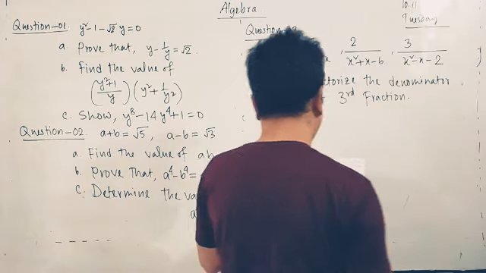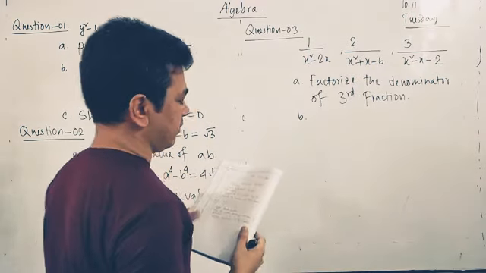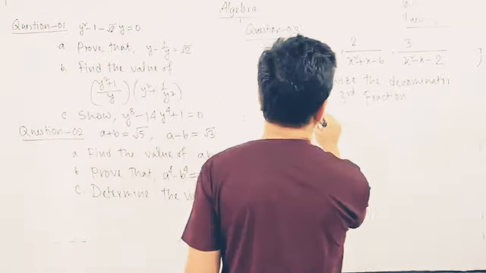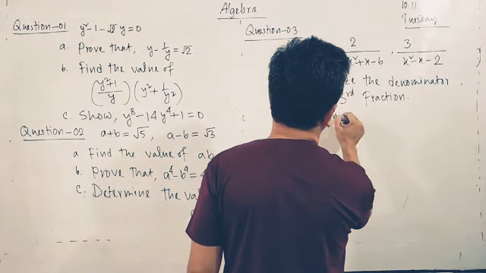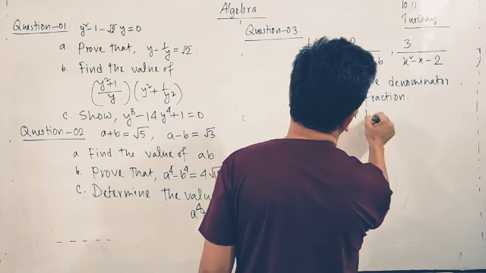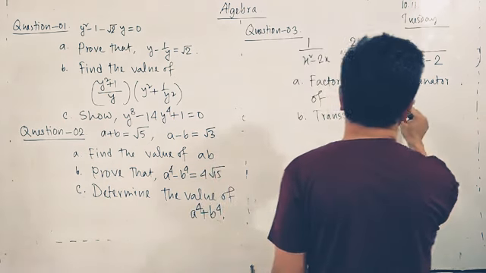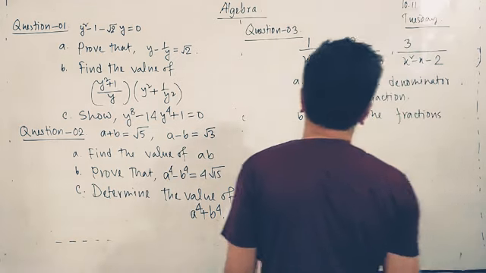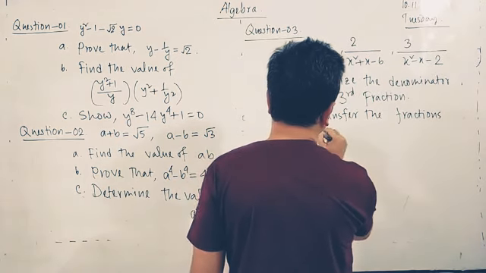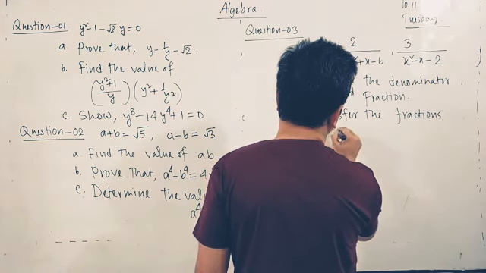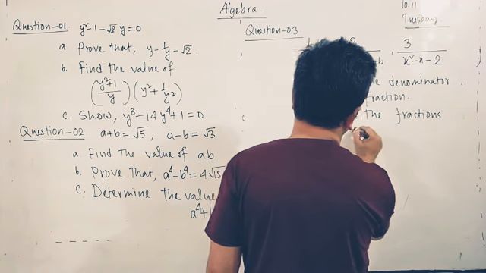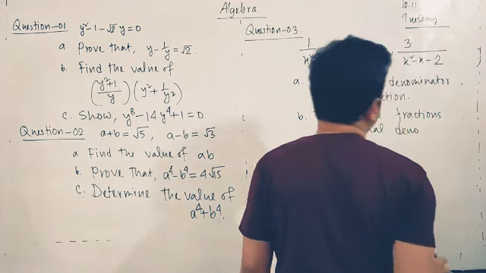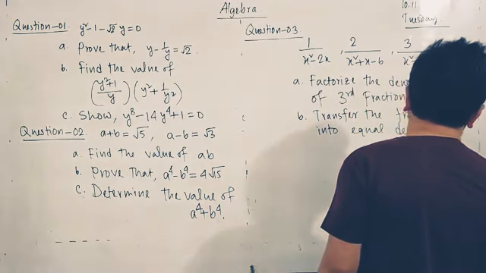Number B: transfer the fractions into equal denominator.